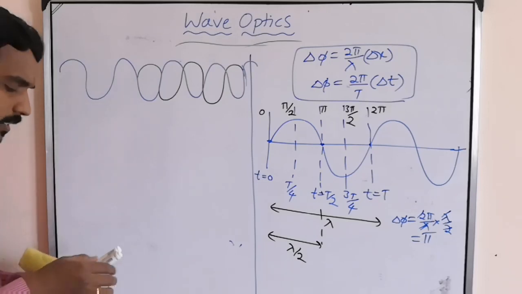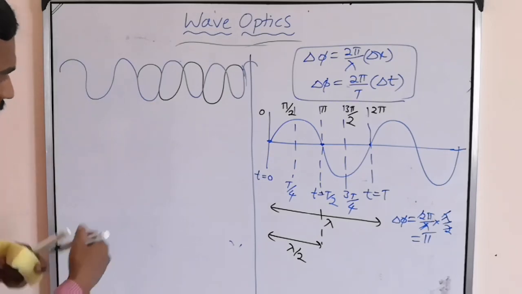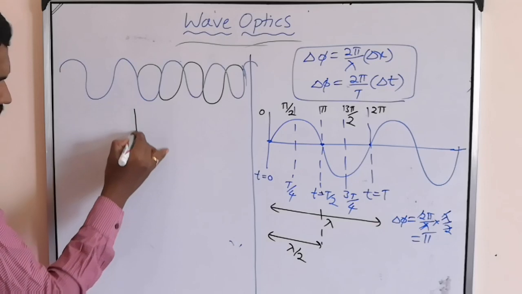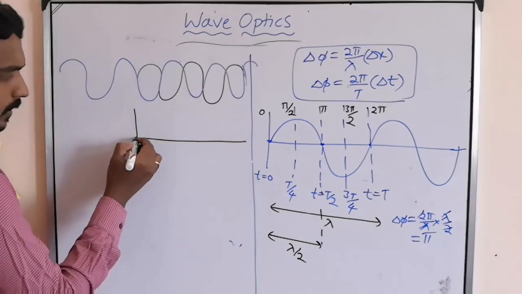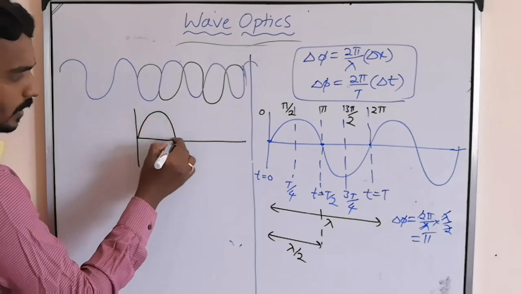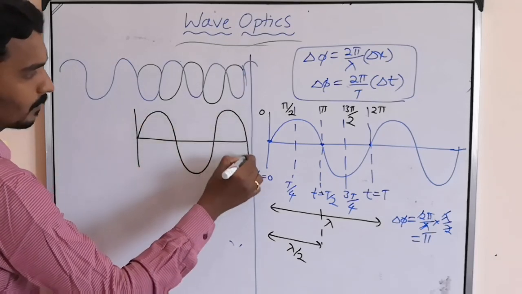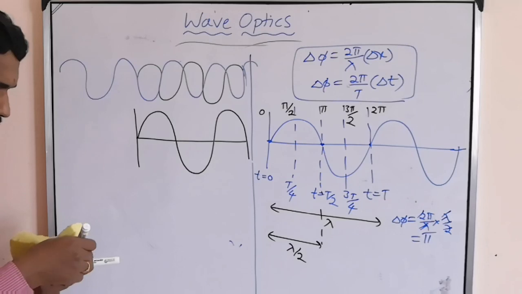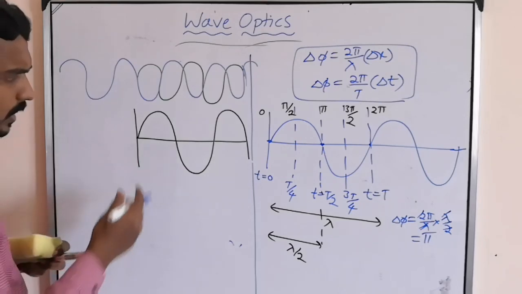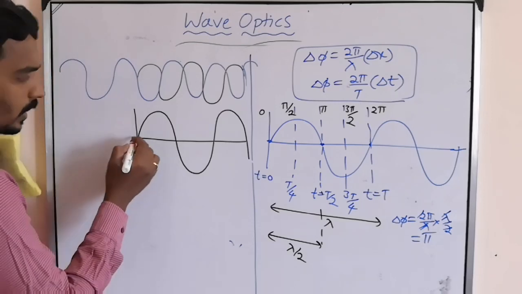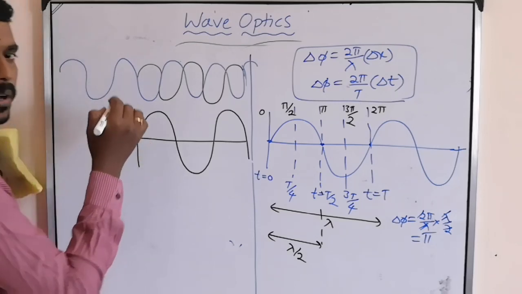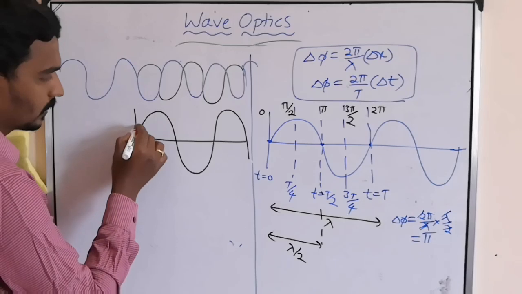But it is not that simple here. So see here, the possibilities. First possibility. Here one wave started and the other wave can also start from this point only, like this.